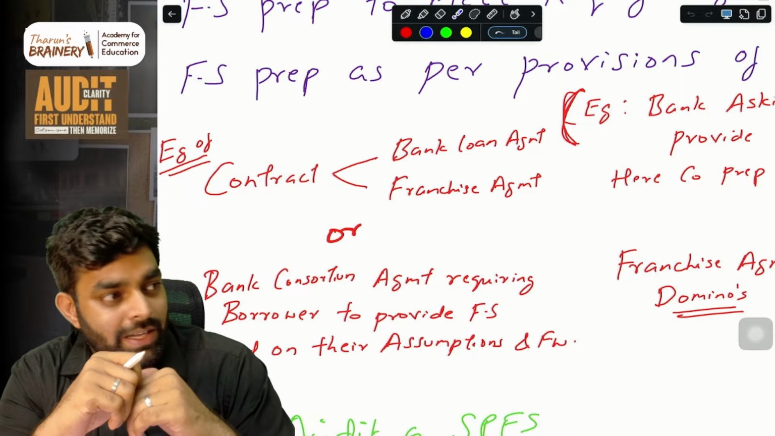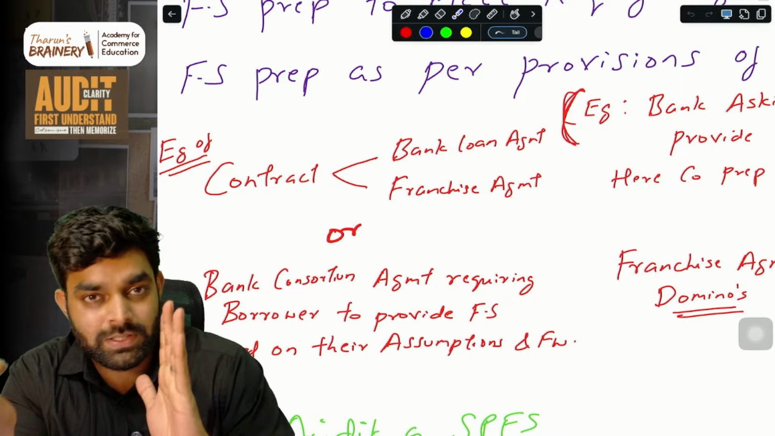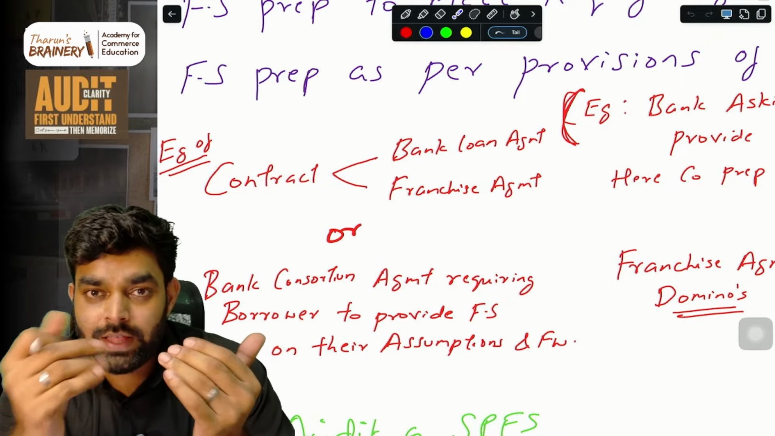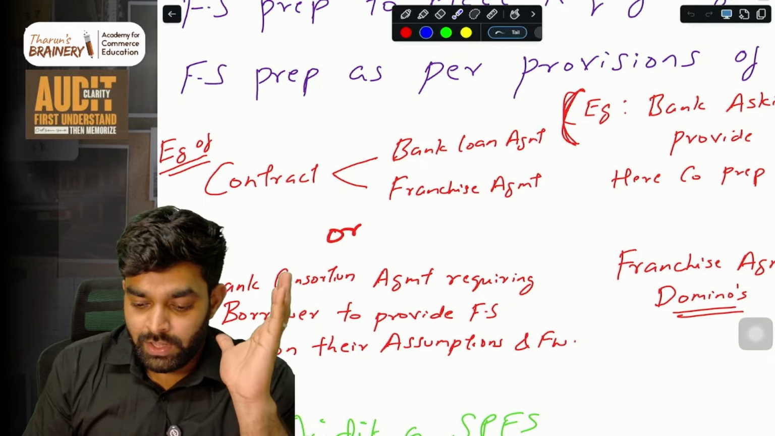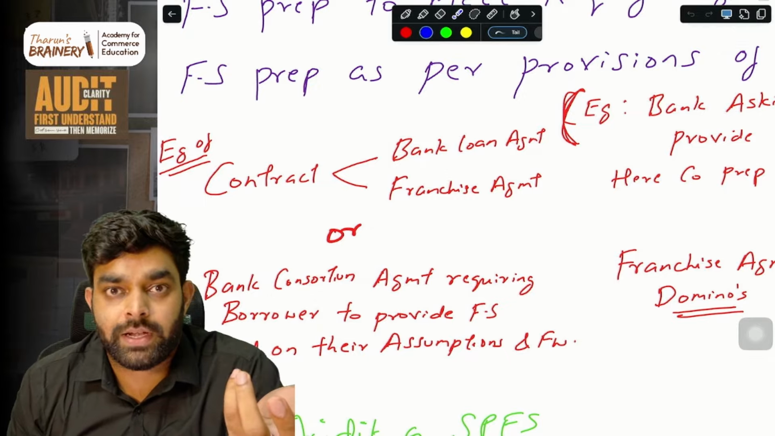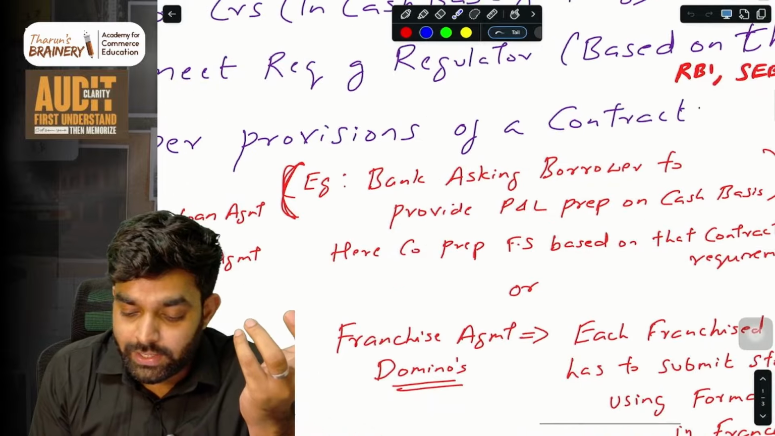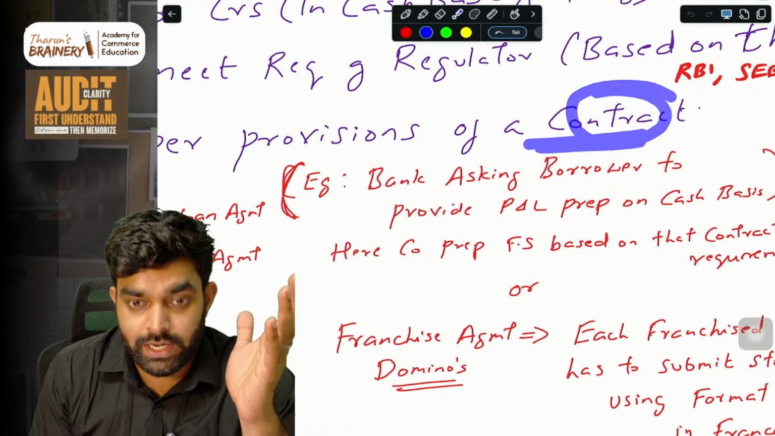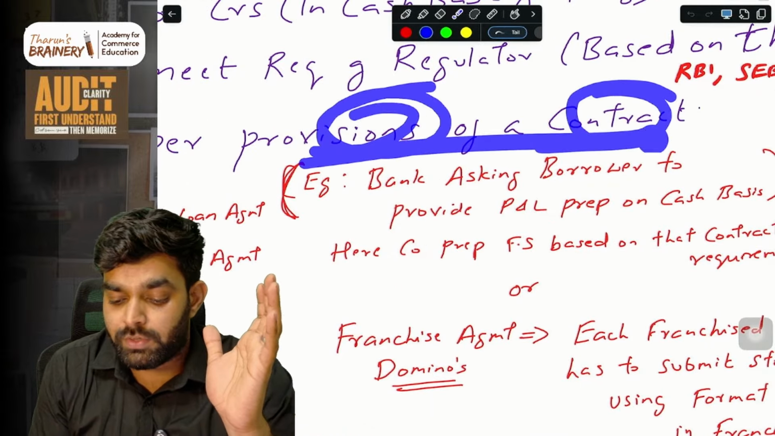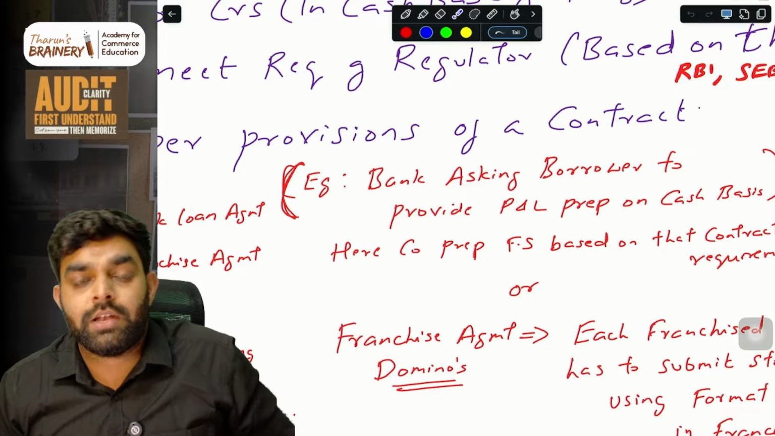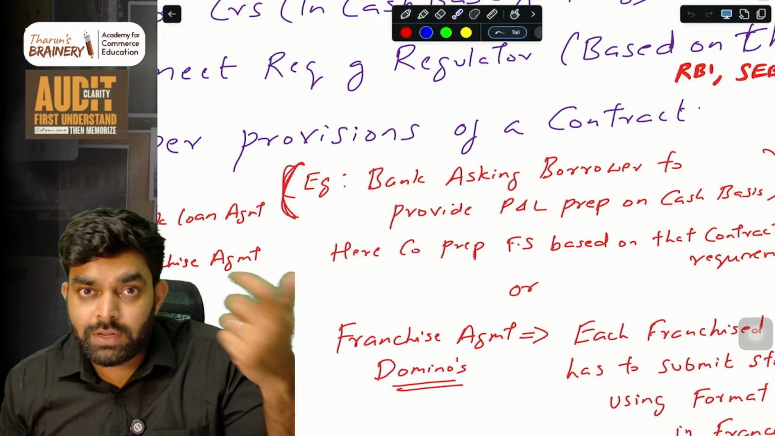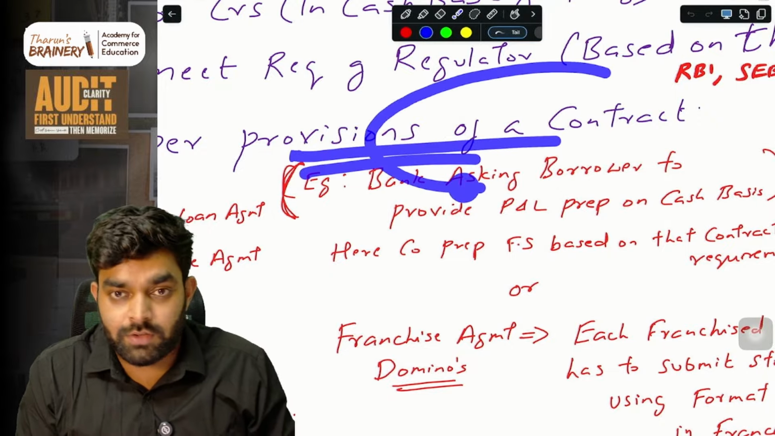So the bank will say, rather than giving me only your general purpose statements, which obviously we'll accept, along with that I want you to give a special purpose financial statement. The bank will prescribe some format. So basically, you are having a contract with the bank. Based on the provisions of that contract, the bank will ask you to prepare your financial statement in this kind of framework and give it to me. Whatever that requirement is, it will be mentioned in the provisions of the contract.